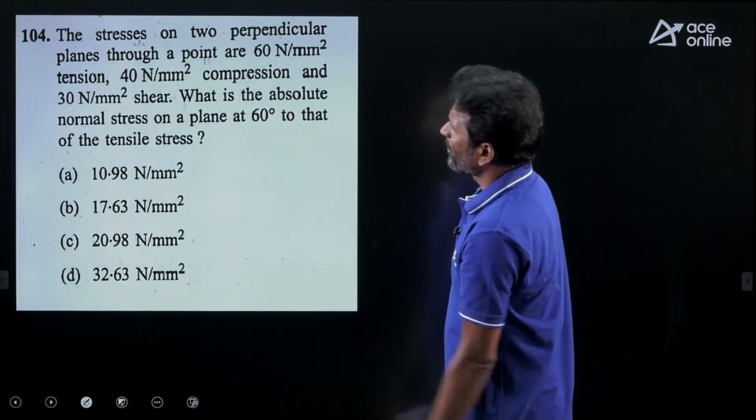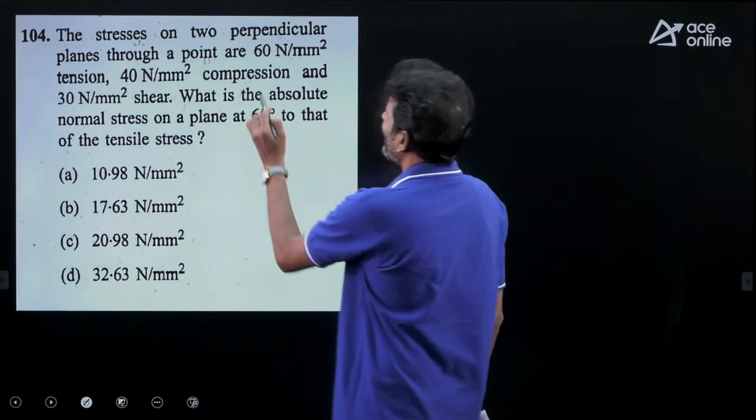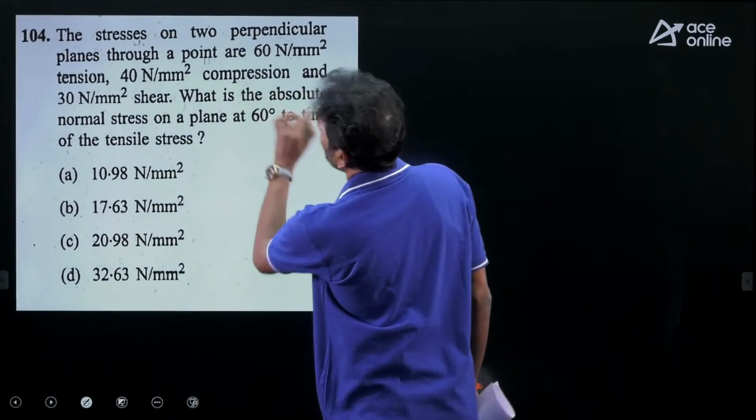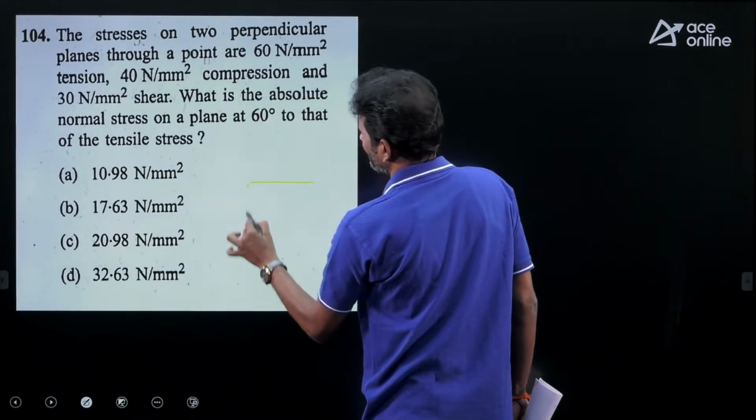The stresses on two perpendicular planes through the point are 60 Newton per mm square tension.